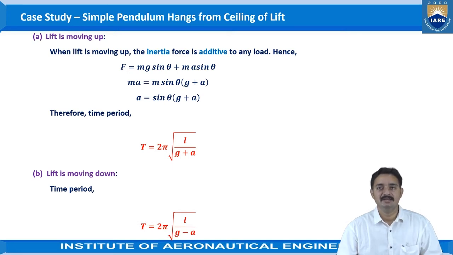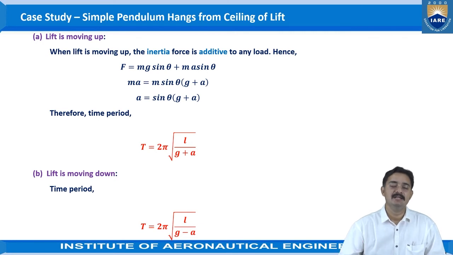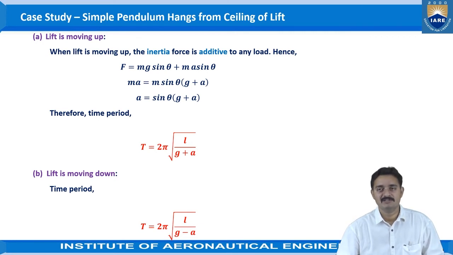And when the lift is moving down, in a similar case, the time period T can be written as T is equal to 2 pi under root L by (g minus a). That means the acceleration is being subtracted from the acceleration due to gravity. So these are the equations of time period when the simple pendulum is hanging from the ceiling of the lift and the lift moves up and down.